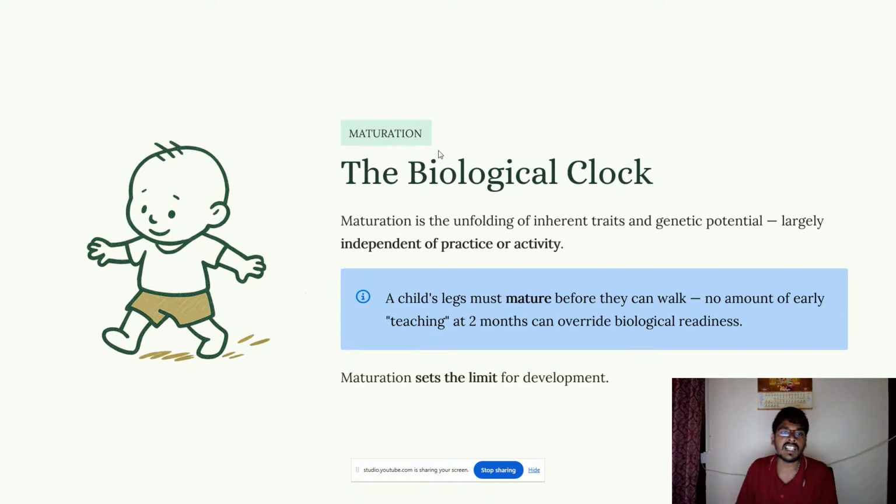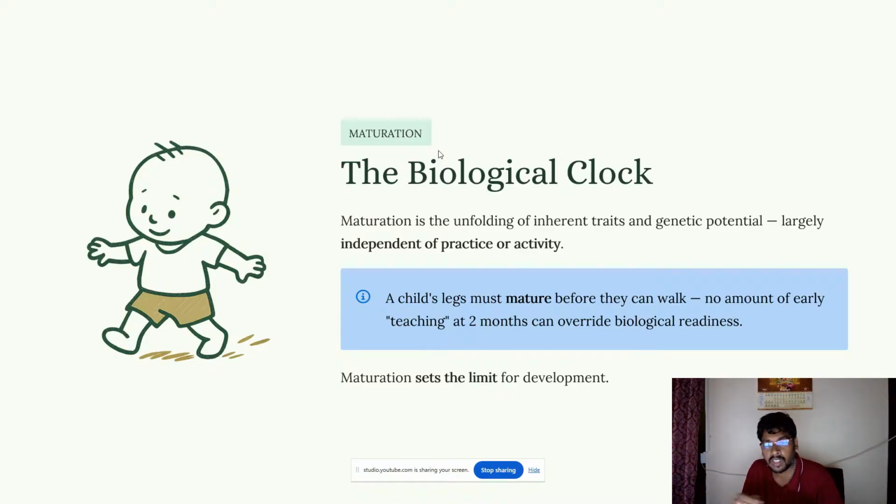Now, the biological clock. In maturation, what is the biological clock? Maturation is the unfolding of inherent traits and genetic potential, largely independent of practice or activity. These are a little uncontrollable; this is majorly biological. A child's legs must mature before they can walk. No amount of early teaching at 2 months can override biological readiness. So biological changes are very important in this maturation aspect.